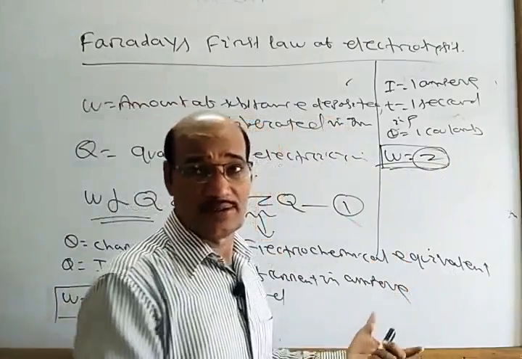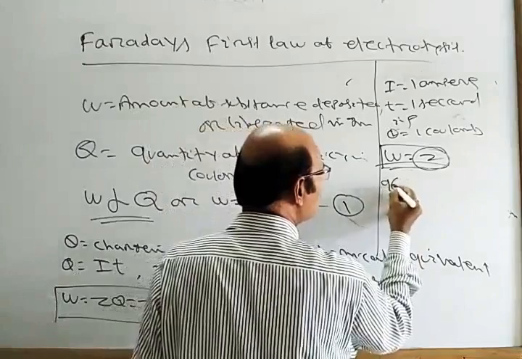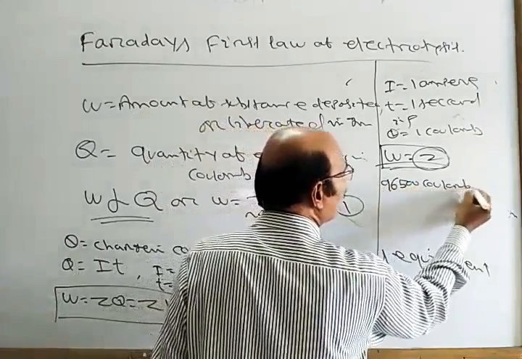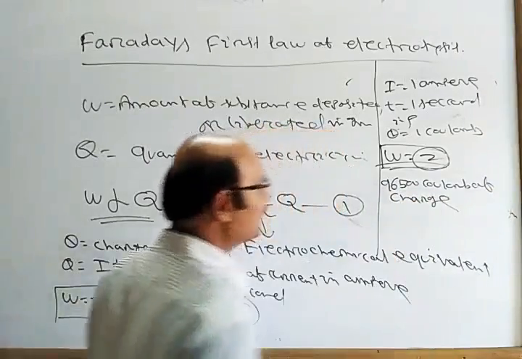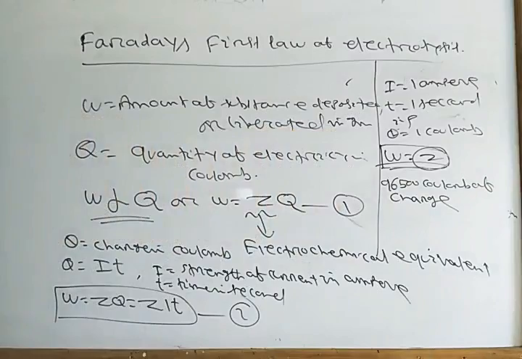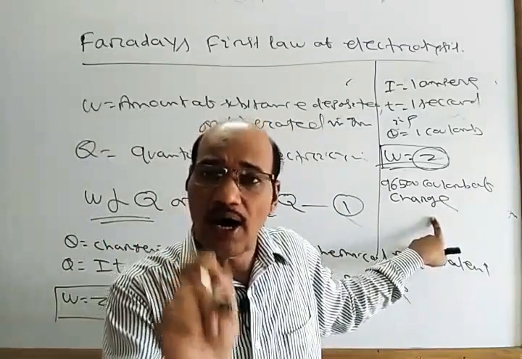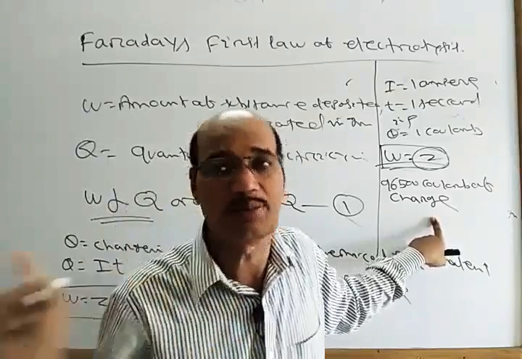Also it is found experimentally that if 96,500 coulomb of charge is applied, then 1 gram equivalent of the electrolyte will be deposited or liberated.